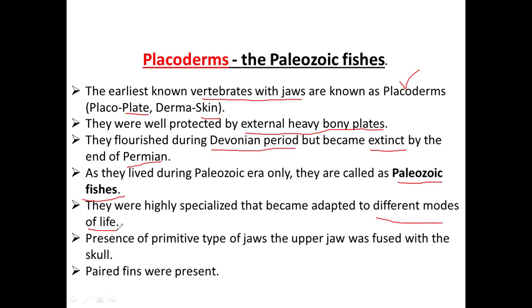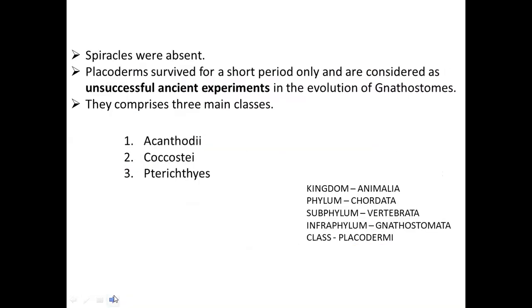Next, they have the primitive type of jaws. The upper jaw was fused with the skull. So I have said the first vertebrates to have jaws are placoderms. The jaws of these placoderms are in a primitive condition because the upper jaw is completely fused with the skull. And they have paired fins. Paired fins are present, that is pelvic fins and pectoral fins. Next, spiracles are absent. So they generally don't have spiracles.